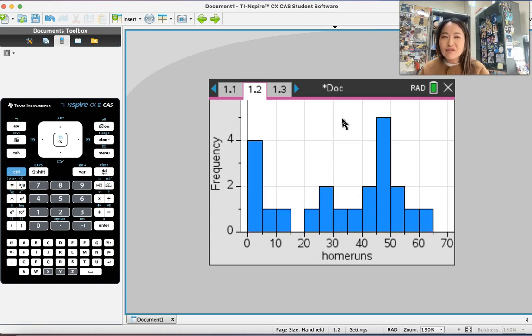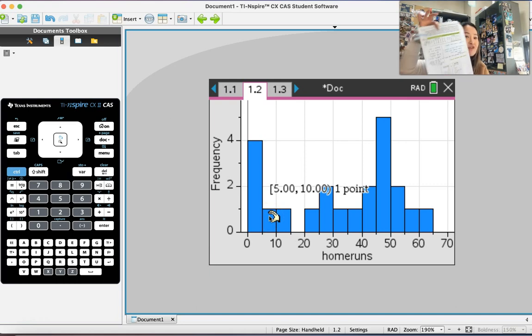I think that rather than a dot plot, a histogram shows you the data in a more organized way. But note, this is not the same thing as a bar graph. This shows you frequency. That's why the y-axis says frequency. From 0 to 5 home runs, there are 4 of them. From 5 to 10 home runs, there's 1 of them. And you can go back and refer to your notes to make sure that this is all correct.